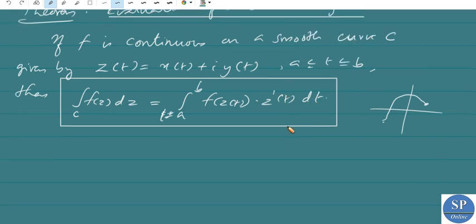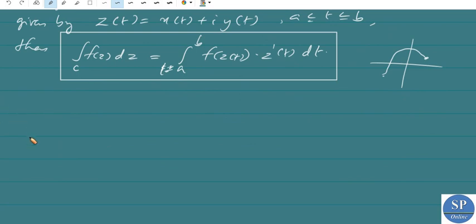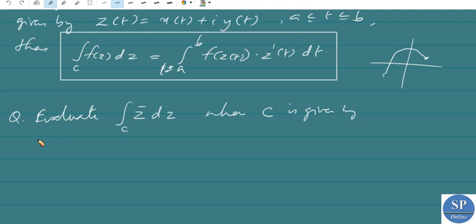For example, evaluate the integral over C of z bar dz, where C is given by x equal to 3t and y equal to t square, with minus 1 less than or equal to t less than or equal to 4. Our integrand is z bar. We know z bar is the conjugate of x plus iy, that is x minus iy.